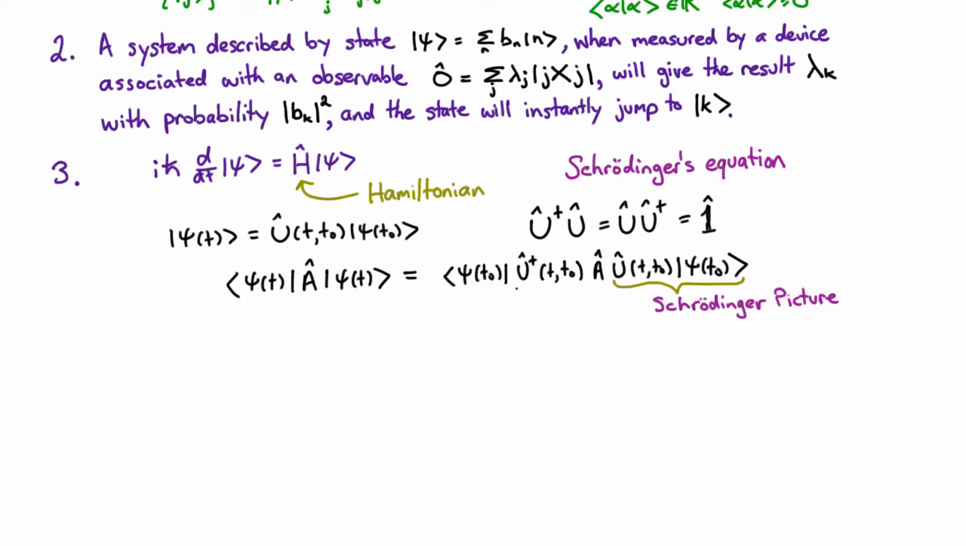We could just as easily have decided that the things that evolve are not the states, but in fact the operators. And if we did that, we'd be working in the Heisenberg picture. It's important to stress that neither is right or wrong, they're just different ways of writing the theory. So in the Heisenberg picture, the states don't change, but the operators do. In the Schrödinger picture, the operators don't change, but the states do.